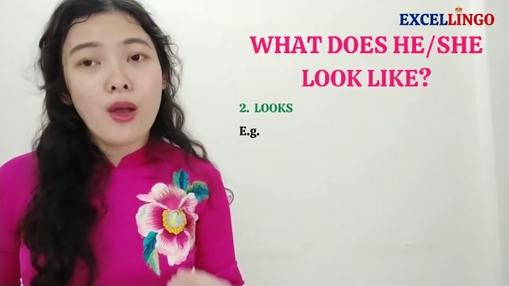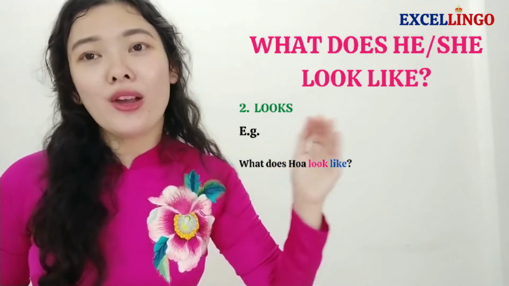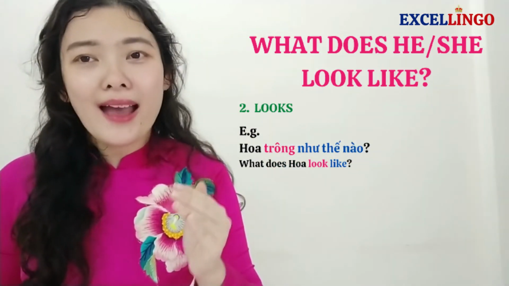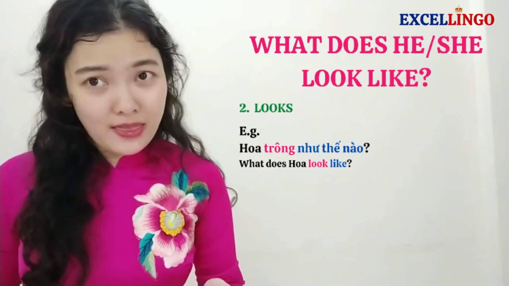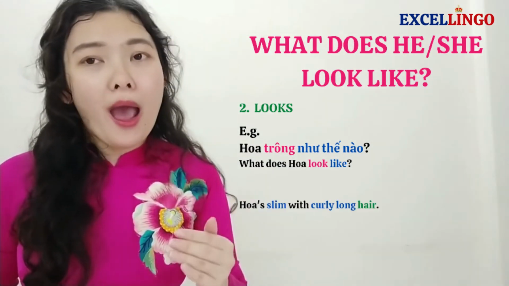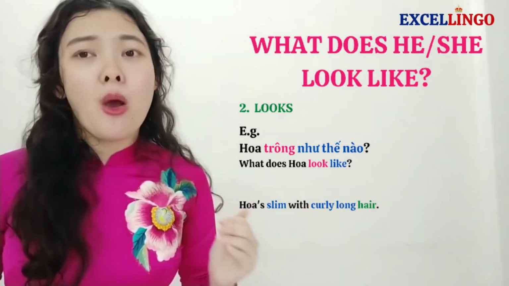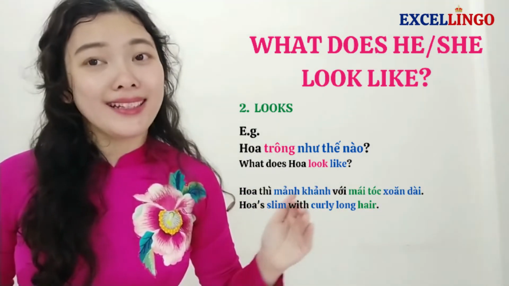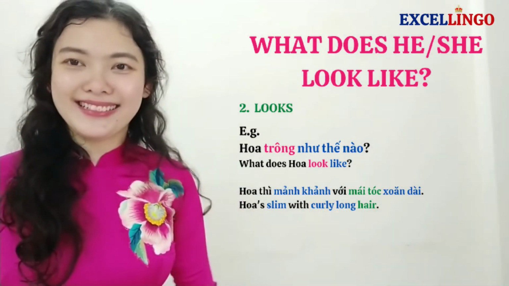For example, we would like to ask, what does Hoa look like? Hoa trông như thế nào? To answer this, we say, Hoa is slim with curly long hair. Hoa thì mảnh khảnh với mái tóc xoăn dài.